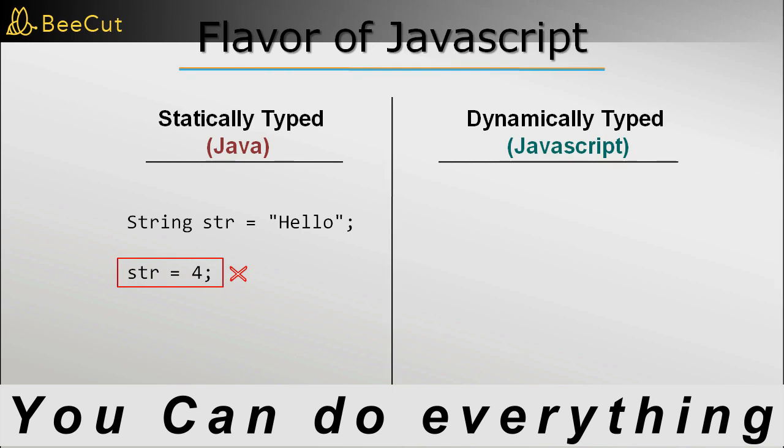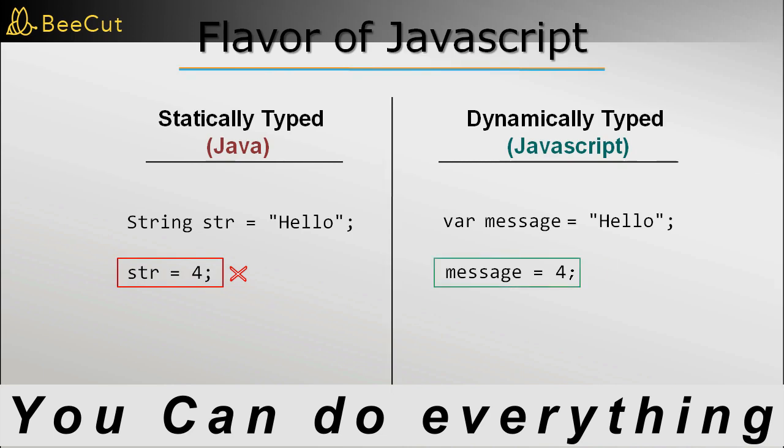But in JavaScript, first, we don't specify the type of the variable. We just use the keyword var to tell the interpreter that this is a variable. So let's say we declare a variable message and initialize it to the string hello. But interestingly, in the very next statement, we can say message is equal to 4.